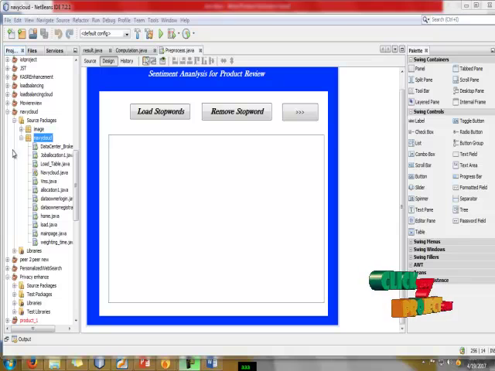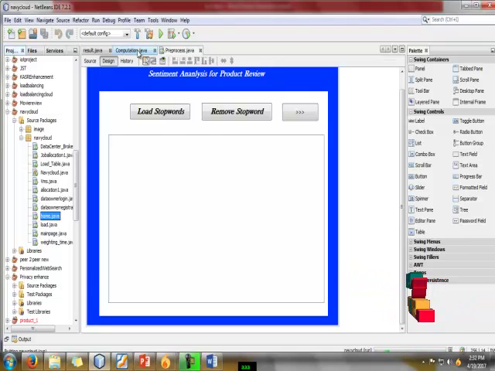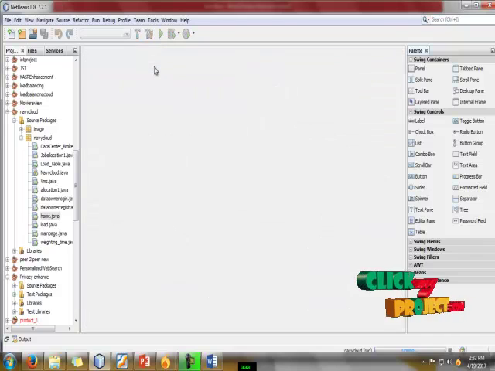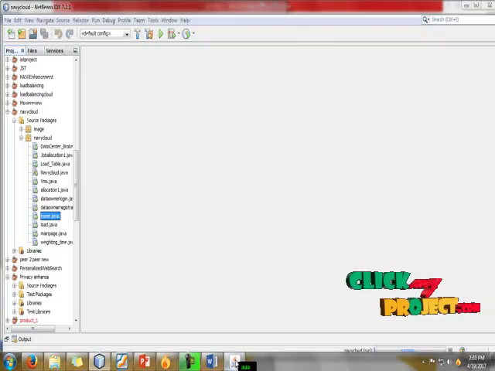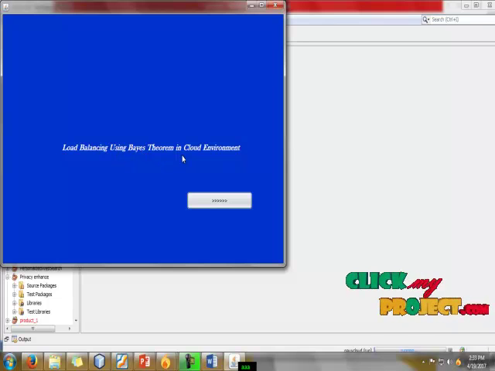Next, we are going to run our project. Go to our project in NetBeans. Just click home, right click, and run file. Okay, our output shows load balancing using Bayes theorem in cloud environment. This is the title of our project.